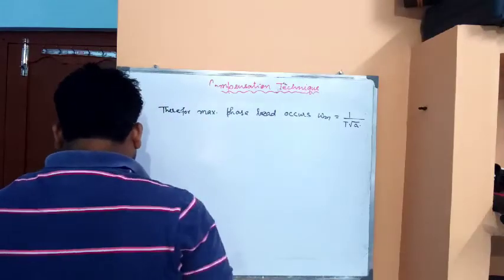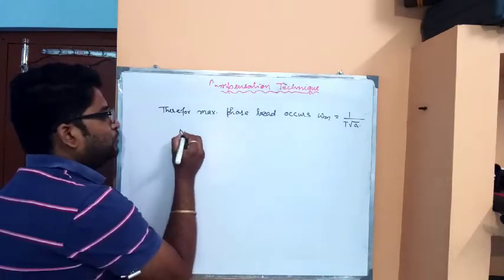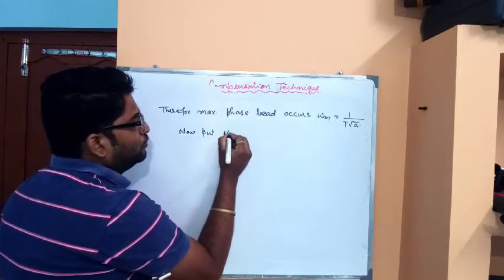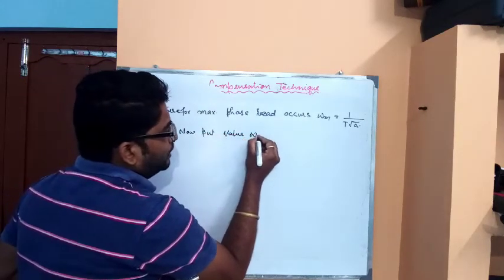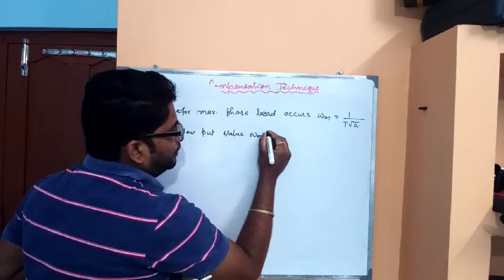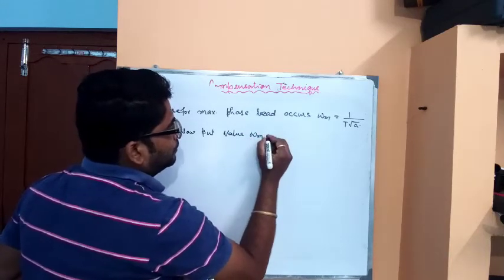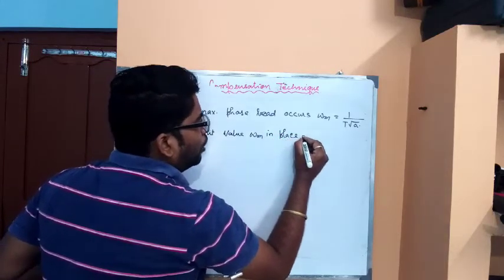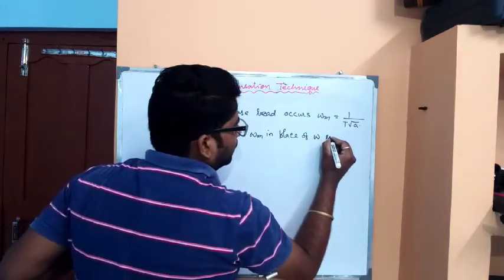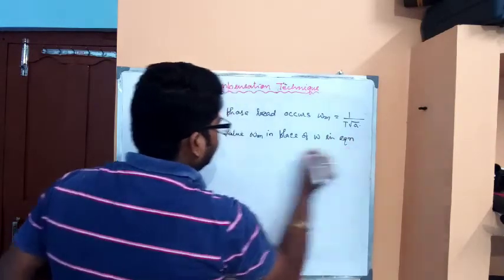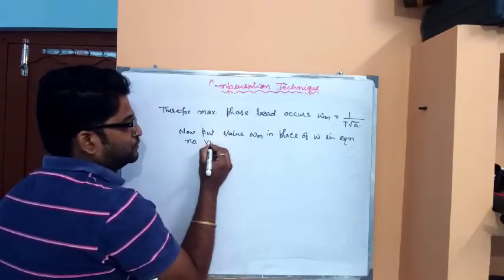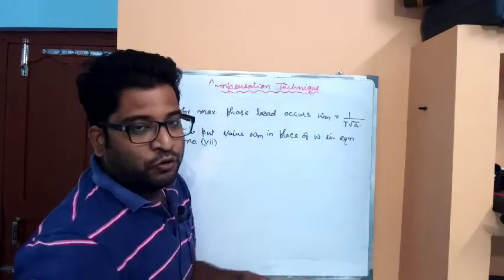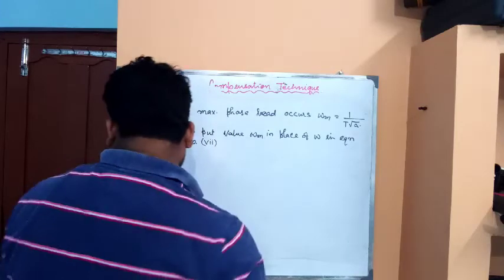In place of omega, so now put the value of omega m in place of omega in equation number 7. Okay, so here we are putting the value of omega m in place of omega in equation number 7.